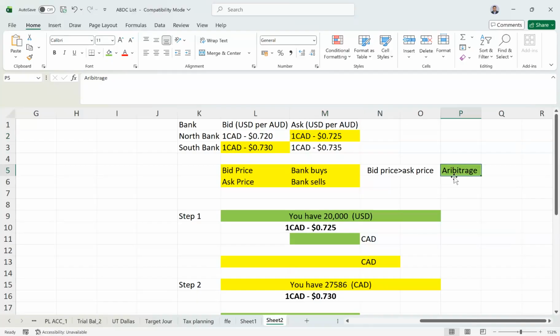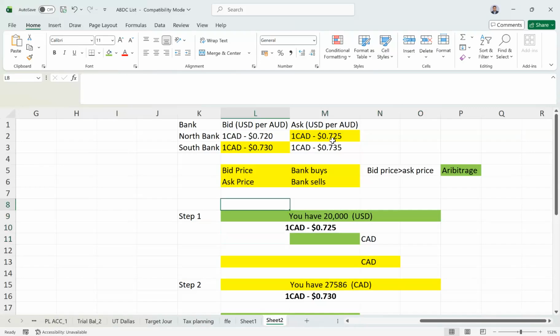So the arbitrage opportunity exists. The bid price is very basic: it is the price at which a bank buys a particular currency, and the ask price is the price at which a bank sells a particular currency. For example, North Bank is going to buy at 0.720 and they're going to sell at 0.725. Whatever the price difference, we call this the bid-ask spread. Okay, so let's start the arbitrage process and see what profit the investor will make here.